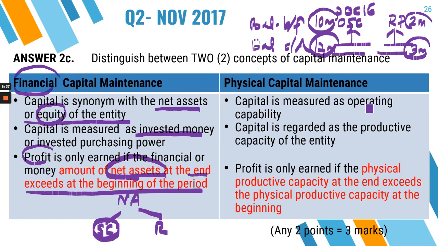Next one, physical capital maintenance. It is measured at the operating capability. It is more on the physical output. So capital is regarded as the productive capacity.